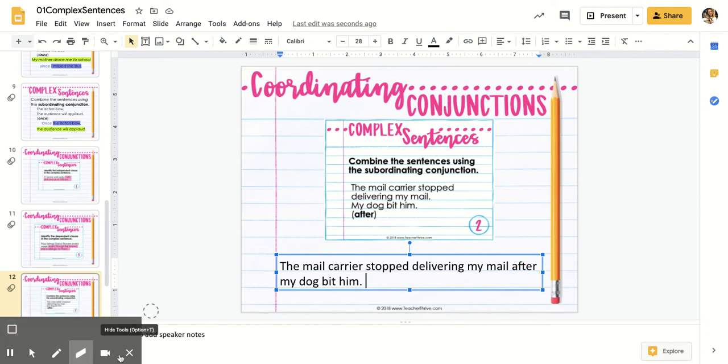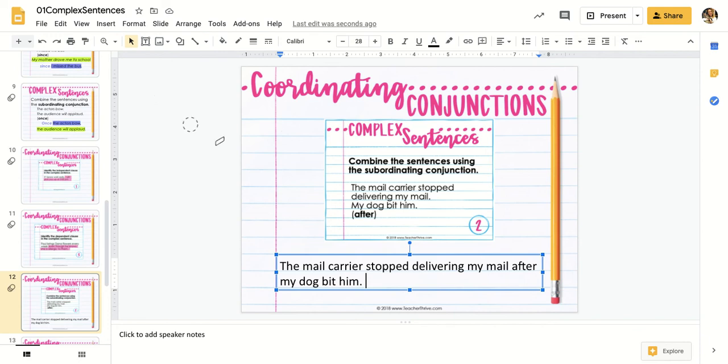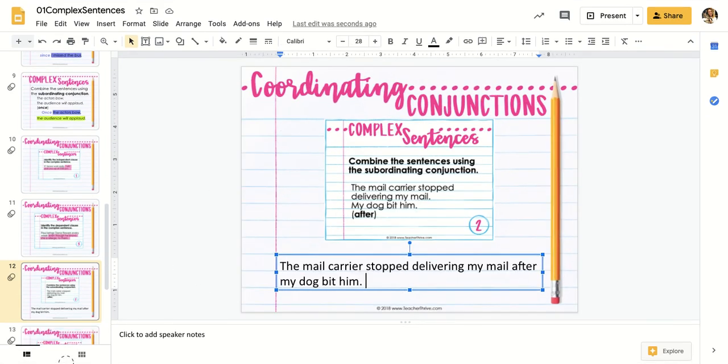All right, so what you're going to do is you're going to go work on complex sentences task cards on Google Classroom. Some of them, you're going to have to pick the independent clause. Some of them, you're going to have to pick the dependent clause. Some of them, you're going to have to type it out. Okay, the most important part, remember when you're typing it out, if the conjunction is in the beginning, there's got to be a comma somewhere in the middle. All right, kiddos, let me know if you need any help.